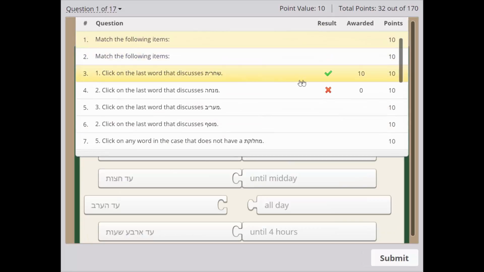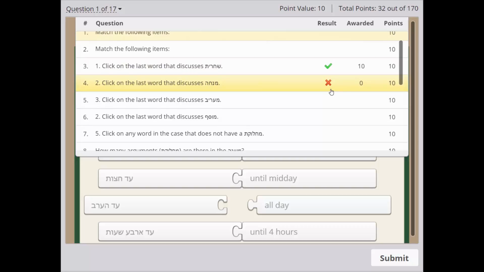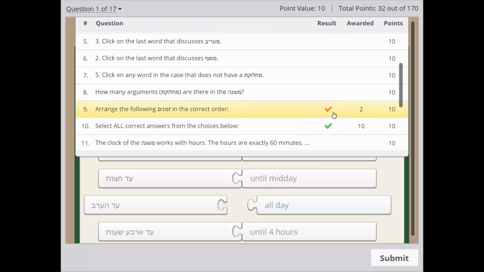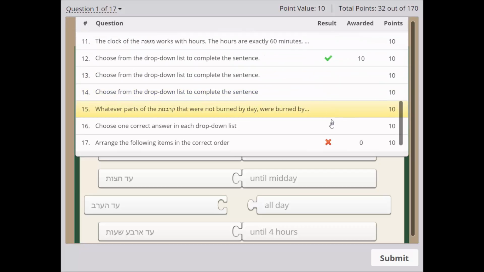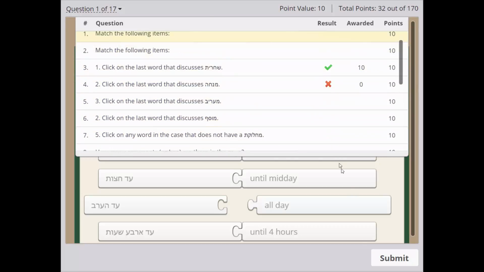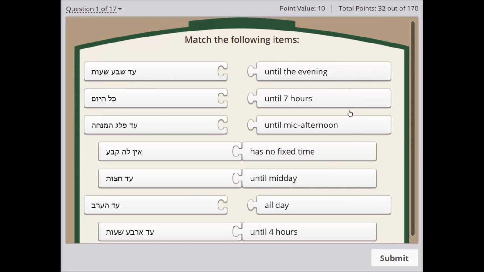Over here on top, I can see I got this correct. This was incorrect. Over here, I got partial credit. This is correct. But then there's a lot that were not answered here. This is incorrect. And whatever's not answered has to be reviewed and answered in order to submit the final submission of the quiz, test, or homework.